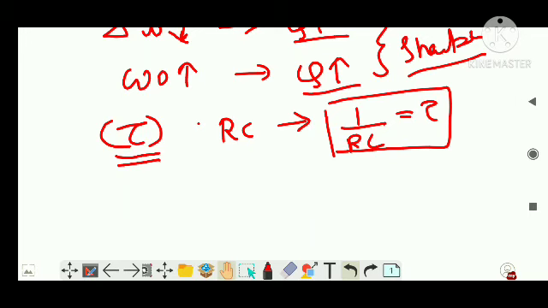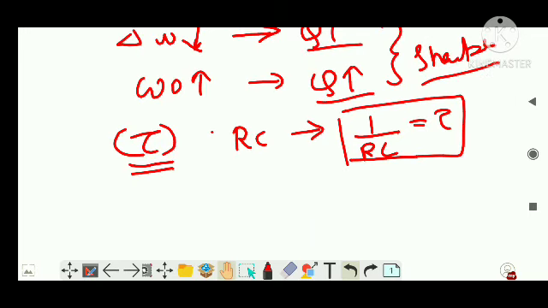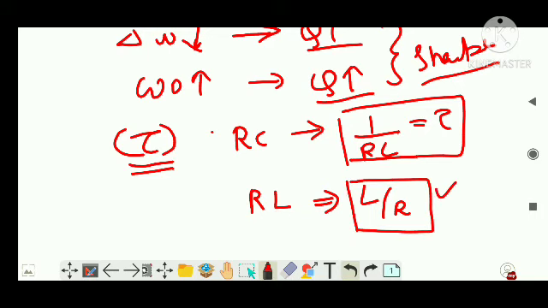So in an RC circuit it is RC, and in an RL circuit or LR circuit it is L by R. Right, this was something I had to take during our earlier class. I forgot.